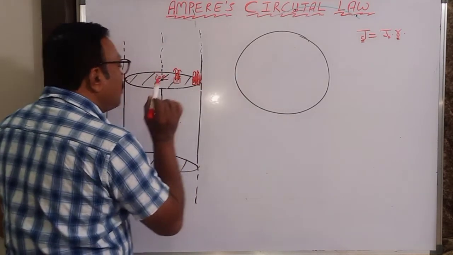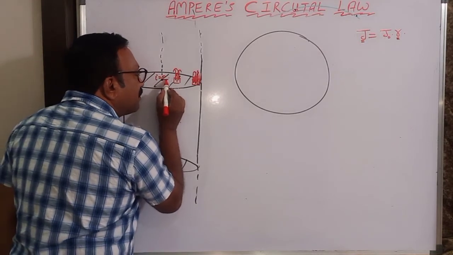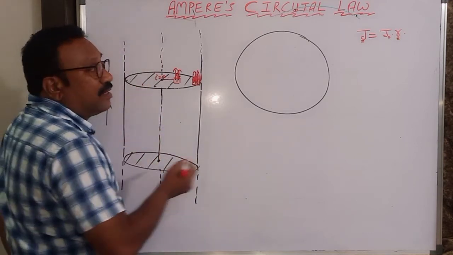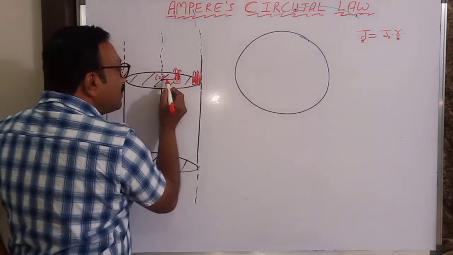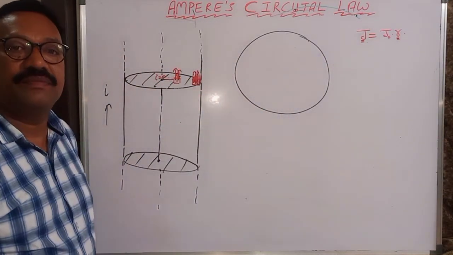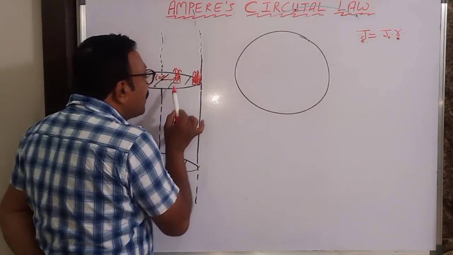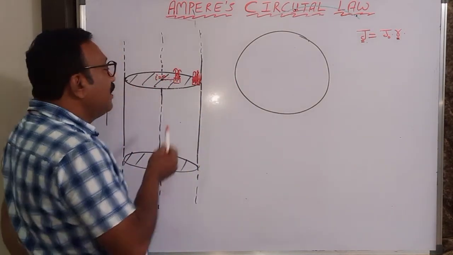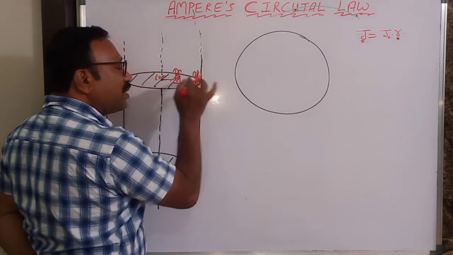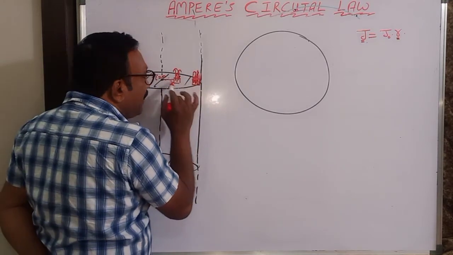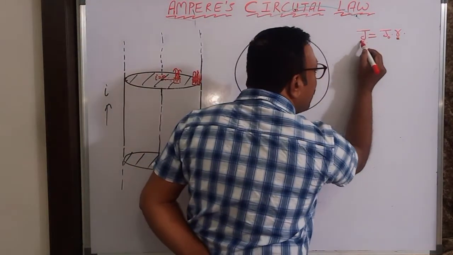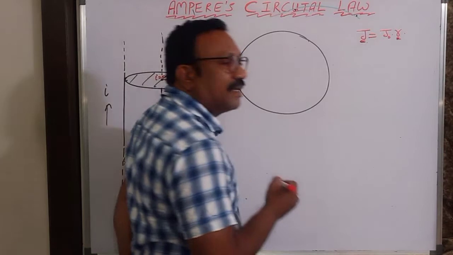What is this small r? Small r is always the distance from the center. This is a small r. See, when small r is 0, that is, distance r becomes 0, then current density becomes 0, then current also becomes 0. But as you go away from the center, the current goes on increasing. For example, if I take unit area here, more current is flowing per unit area here. So the current per unit area is increasing as r is increasing. That is the meaning of this.